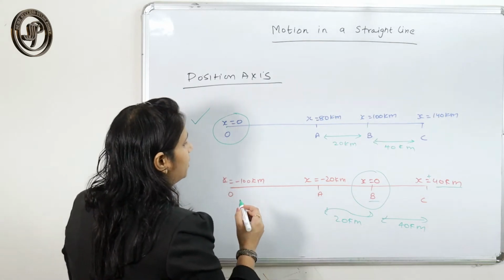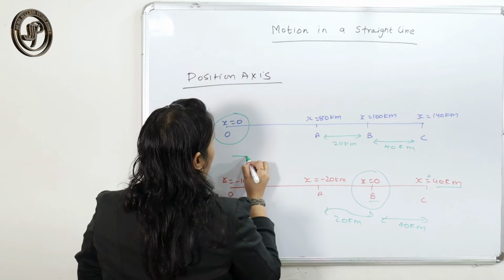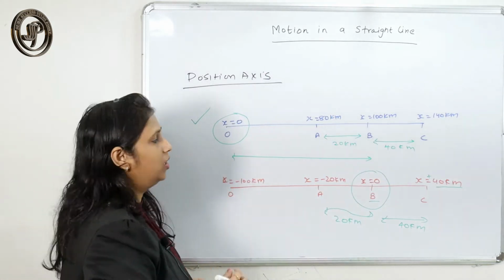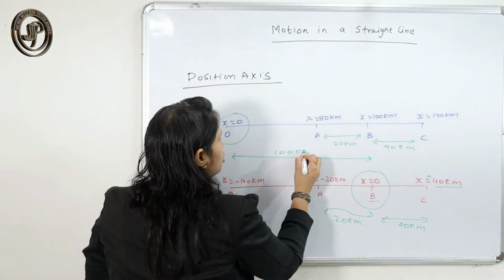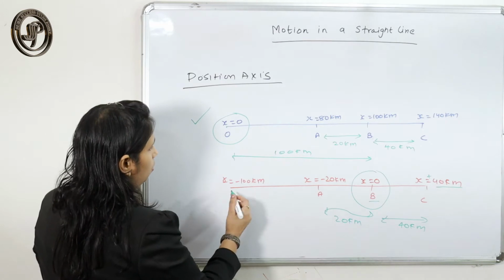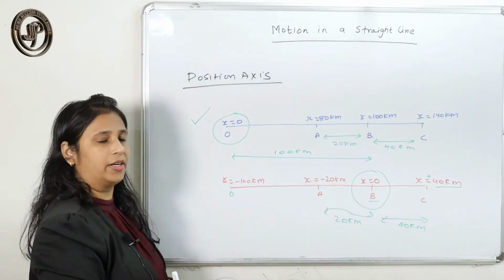And what would be the distance between B and O? That is how much? 100 kilometer. So here, sorry, this is not O, this is the distance between O and B, which should be 100 kilometer.